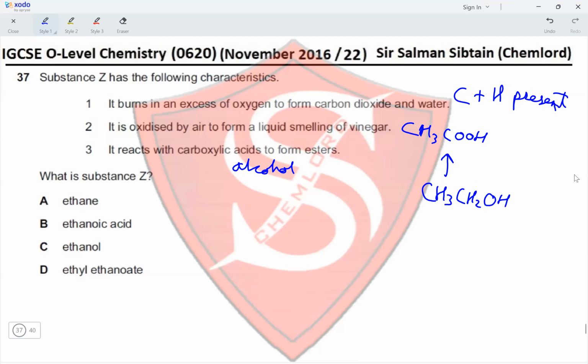So what is substance Z? Ethane, no. Ethanoic acid, no. Ethanol, yes. Ethyl ethanoate, no. Therefore, option C is the correct option for this question.